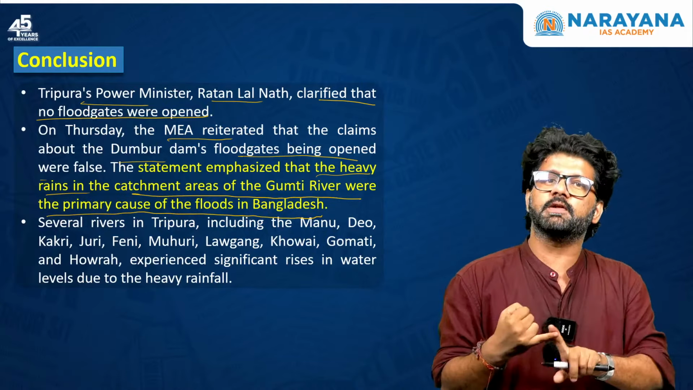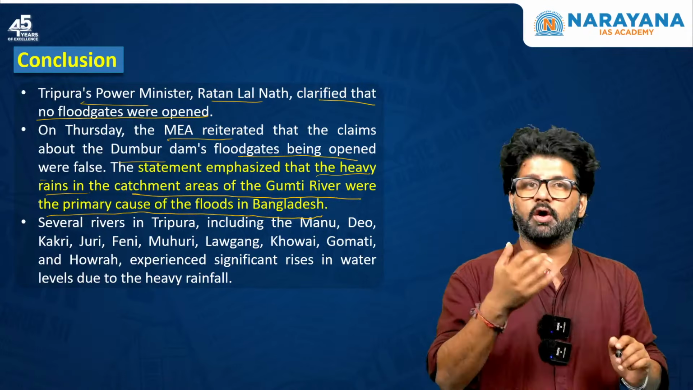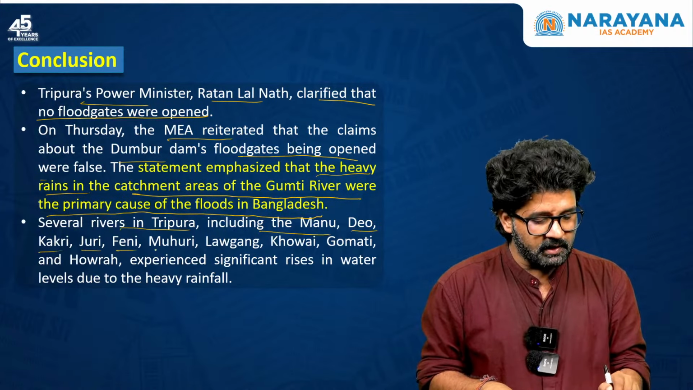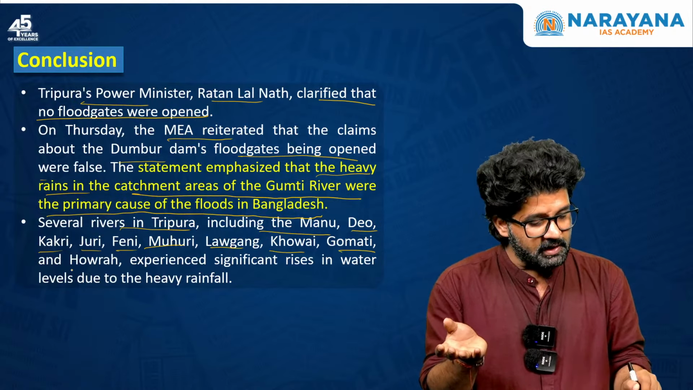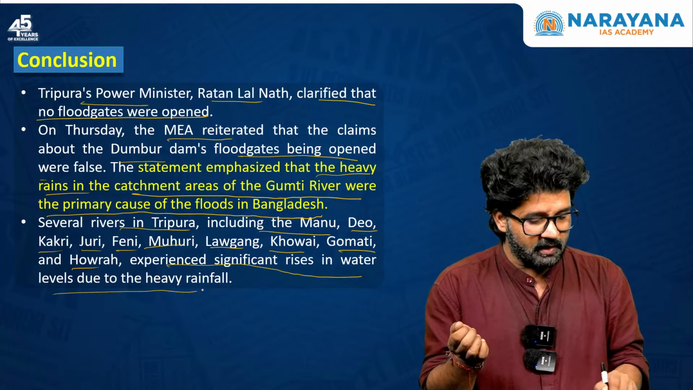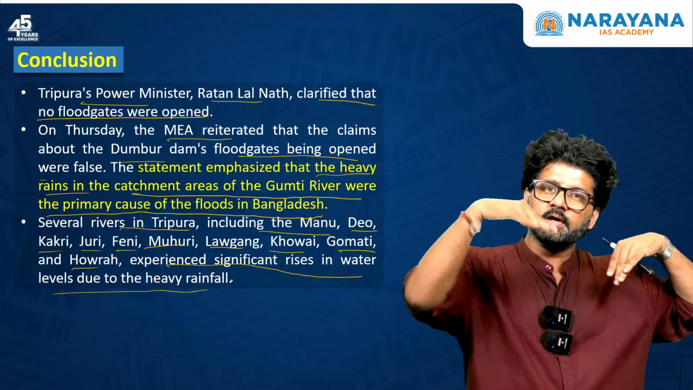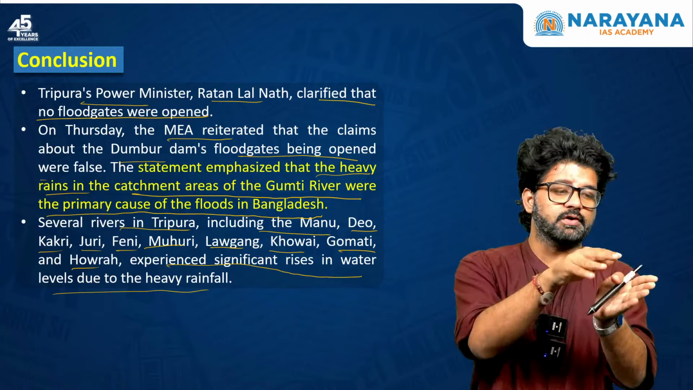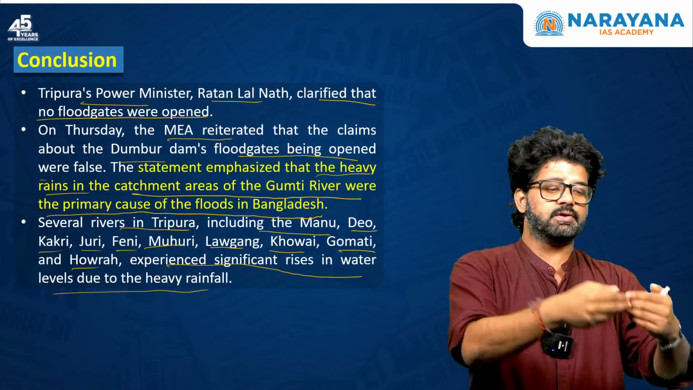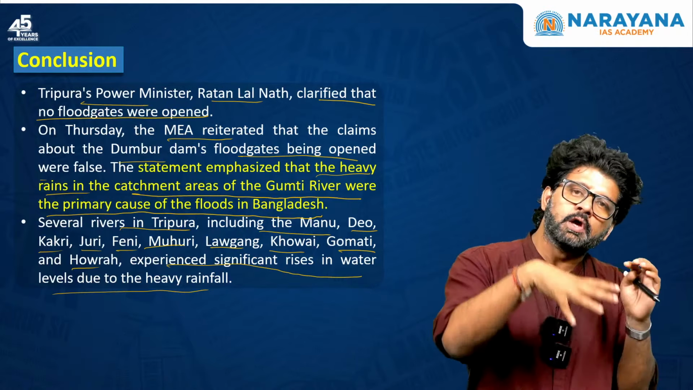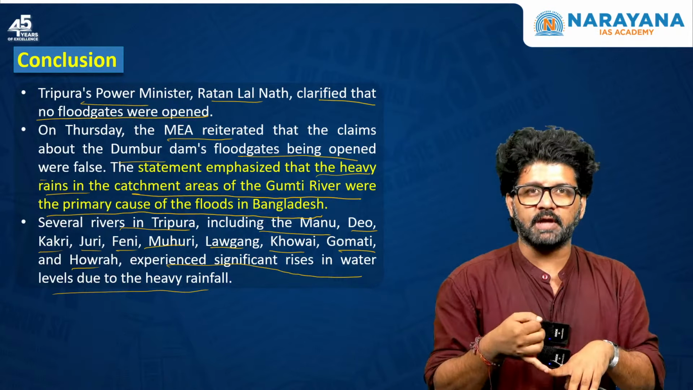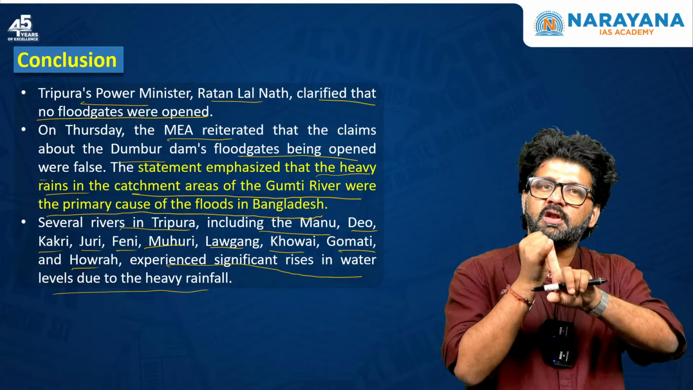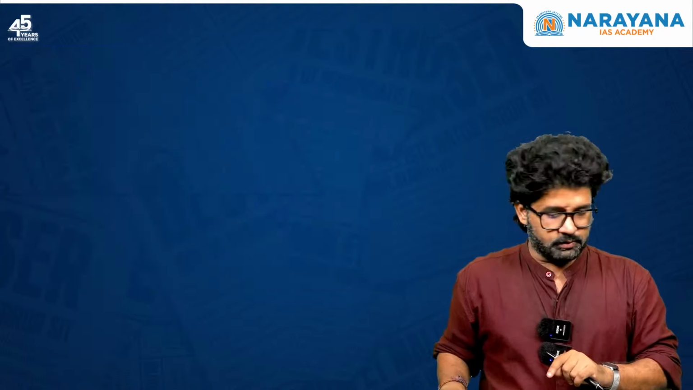We have not opened the floodgates of the Gumti Hydroelectric Power Project or Dumbur Dam. Several rivers in Tripura, including the Manu, Deo, Khakri, Jhuri, Feni, Muhuri, Laugong, Khowai, Gomti and Hawara, have experienced a significant rise in water levels due to the heavy rainfall, and most of these waters are going downstream, and they may have been responsible for causing some of these Bangladesh floods. Bangladesh needs to do more in their downstream areas to mitigate the impact of the floods there. So again, we have not opened floodgates, Tripura is not responsible, natural causes are responsible.